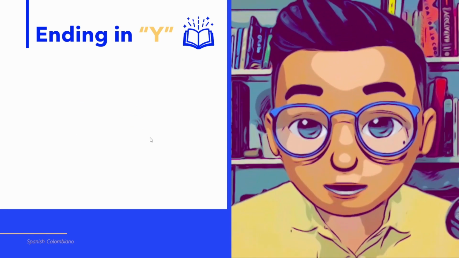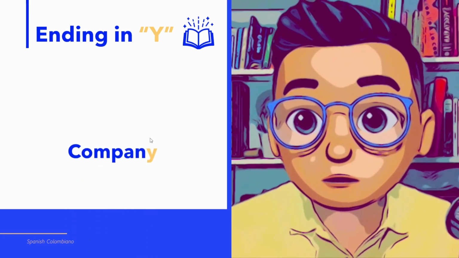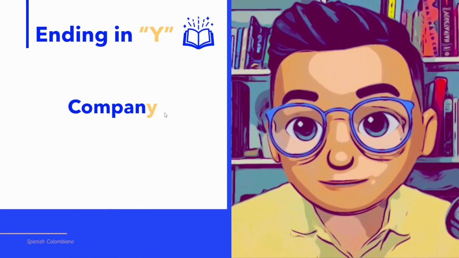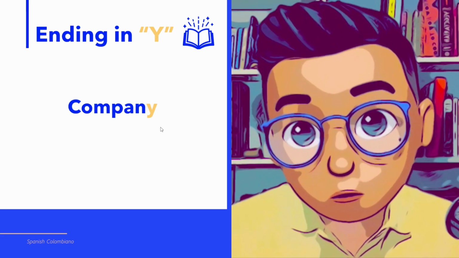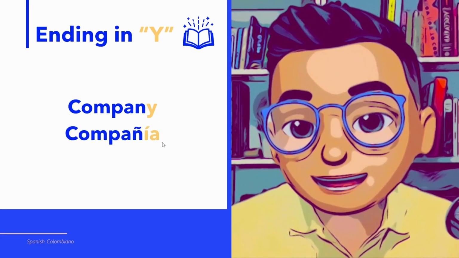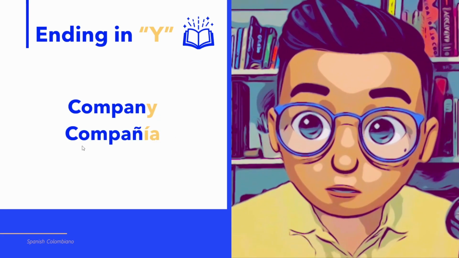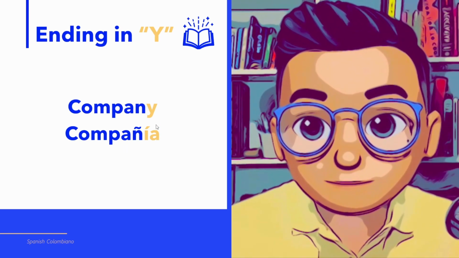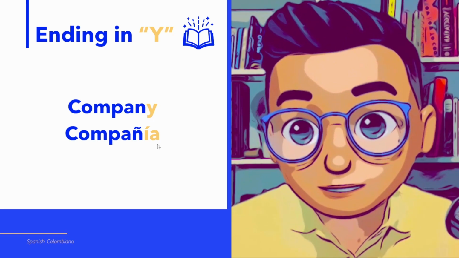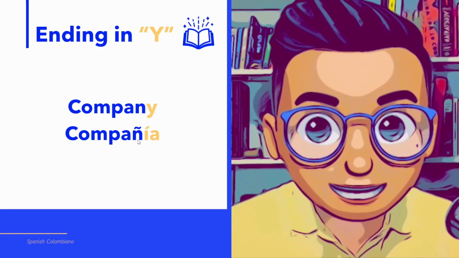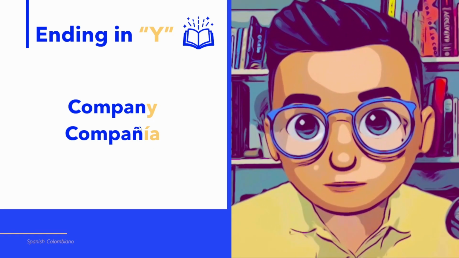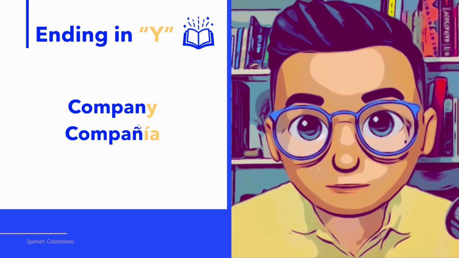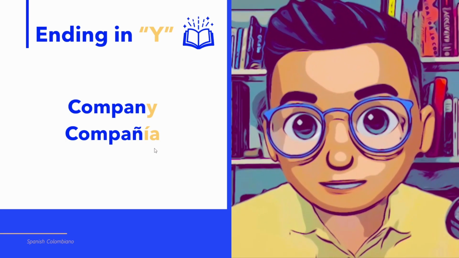Let's see another example with the word company. Company ends in Y, so if we change Y for IA, company becomes compañía. Be careful with this. The spelling is a little bit different because we use the ñ, which is the N with this little line on top, and the ñ is pronounced ñ.